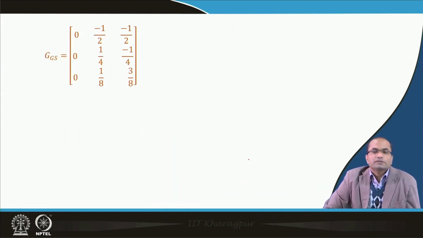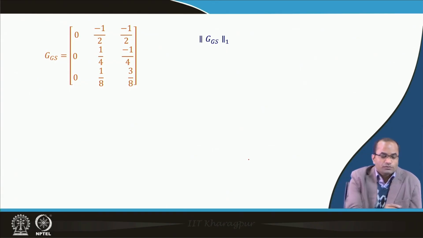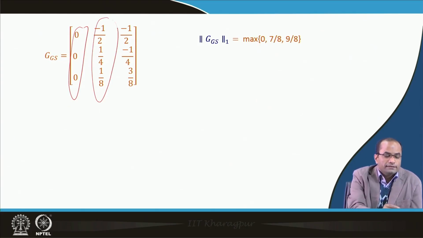So, having this iteration matrix for the Gauss-Seidel method, what we observe, let us compute the one norm, that is the column sum norm. So, here we have 0 there, and if we add this, so we have here 1, then we have 2 there. So, 3 and then 4 7.